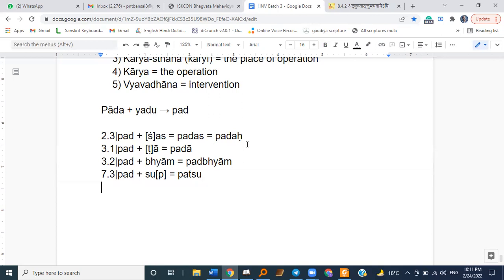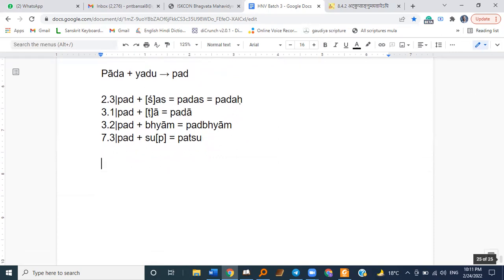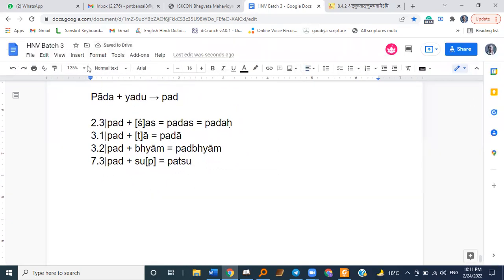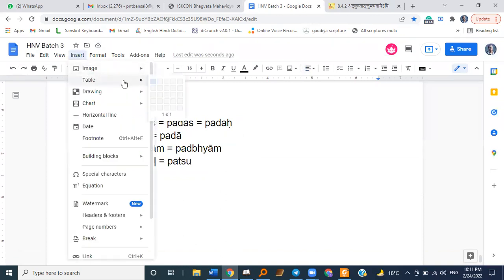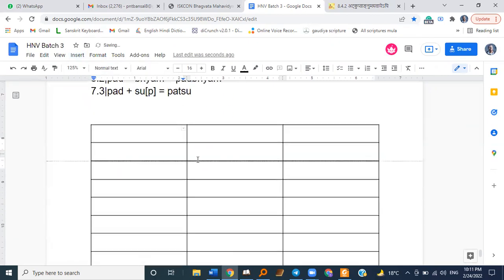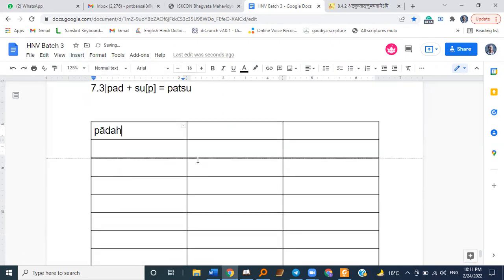So now when we write the forms of Pada Shabda, all of them will be like this. Let me just write it. First I will write the Krishna forms. Padaha, Padau, Padaha, Padam, Padau, Padan, and optionally Padaha. Then Padena, and optionally Pada.